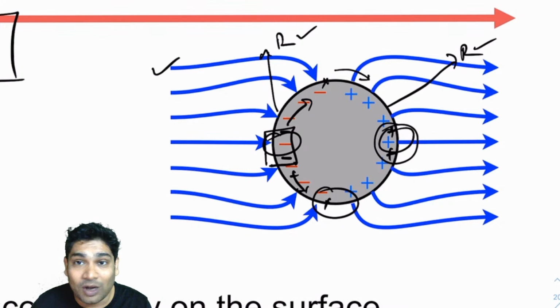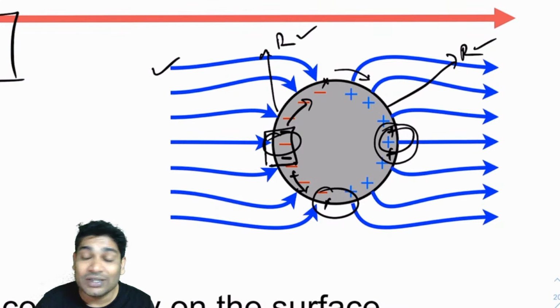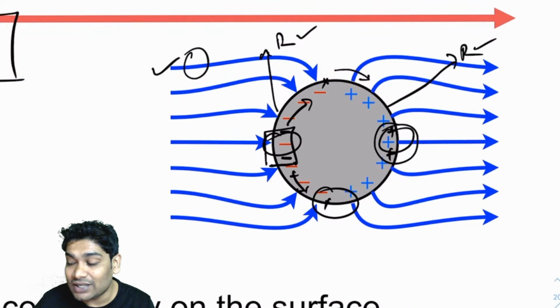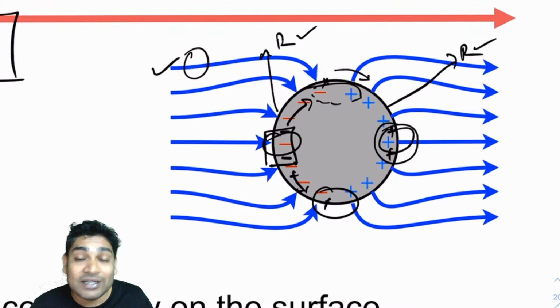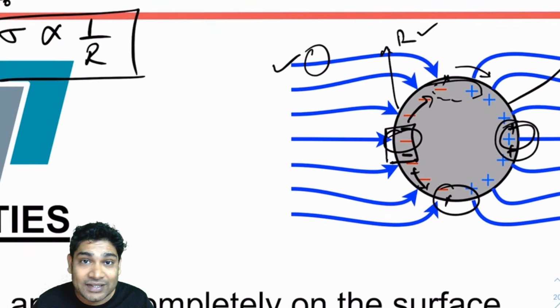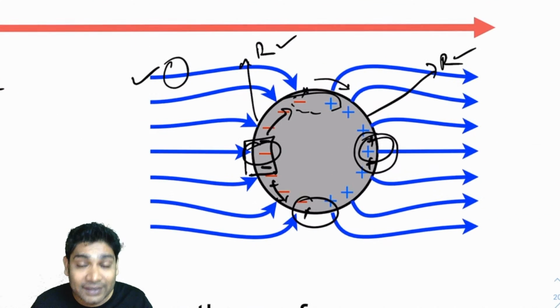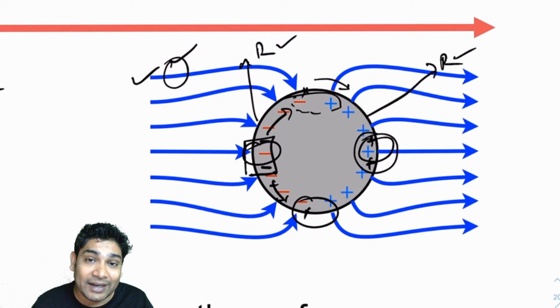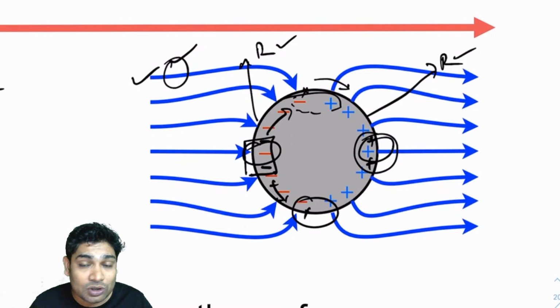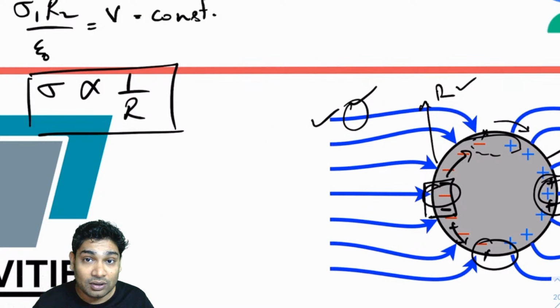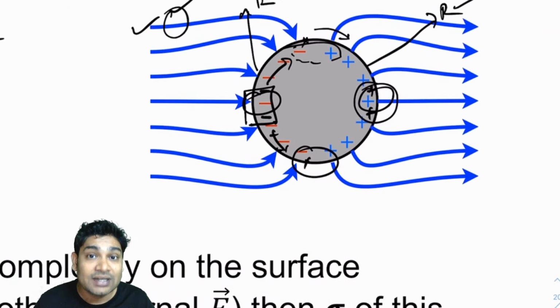Alright, this field will cause different potentials at these points. So the net potential would come from the sum of the potential due to this electric field and the potential due to these charges. So the net potential will still be the same. Don't worry about that. Earlier, to make the net potential the same, it had to follow this, but here this external field is also involved in creating potential. So there are external sources also creating the potential. That is why this does not need to be followed now. There is no need for this because there is a third party also creating potentials.